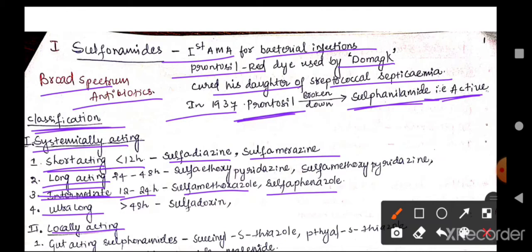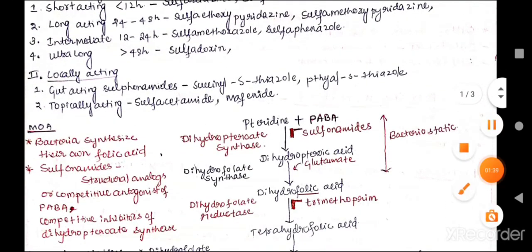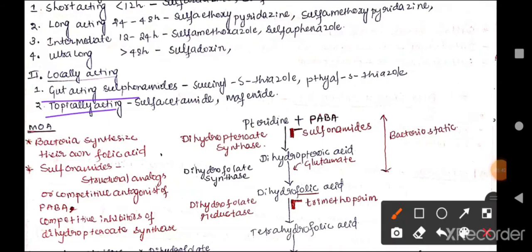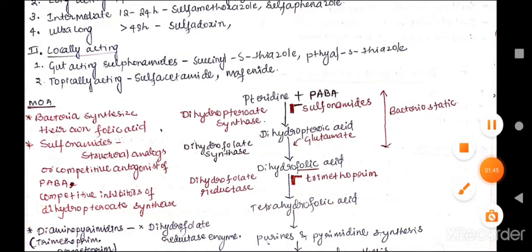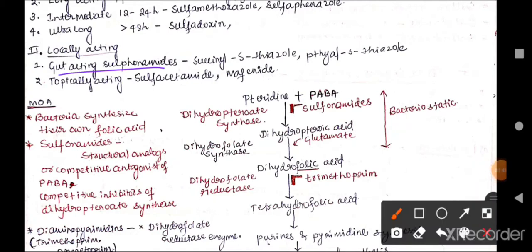And long acting, which include sulfaethoxypyridazine and sulfamethoxypyridazine, remain active for less than 2 days, and those drugs which remain active for more than 2 days are called ultra long acting sulfonamides, which include sulfadoxine. Now let us come to the locally acting sulfonamides, which are again classified as gut acting sulfonamides and topically acting sulfonamides. The gut-acting sulfonamides act on the mucous membrane of the GIT, which include succinylsulfathiazole and phthalylsulfathiazole, and topically acting sulfonamides include sulfacetamide and mafenide.